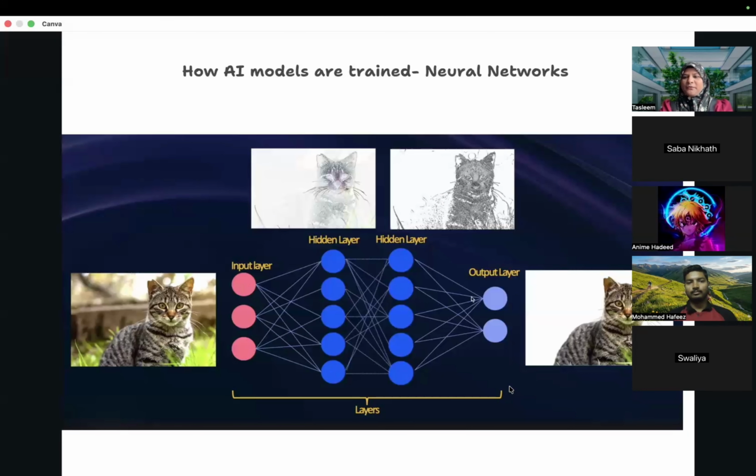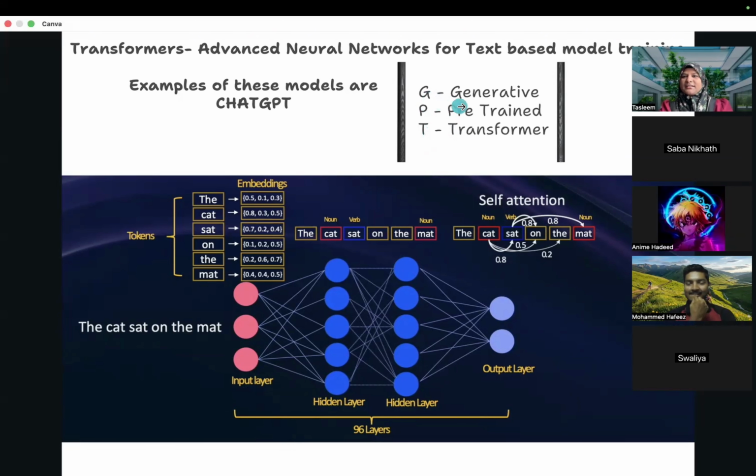GPT, there should be some long form for GPT, right? So if you don't know something, you'll quickly go to ChatGPT and ask, no? So GPT stands for generative, pre-trained, transformer. Okay, you are chatting with these three: generative, able to generate the information. Understand?